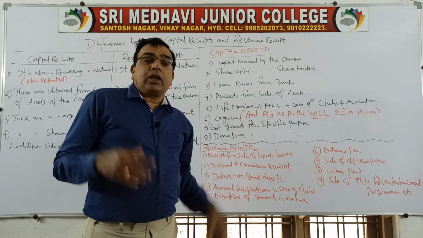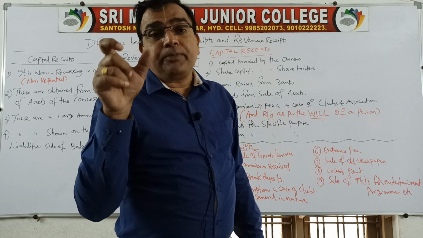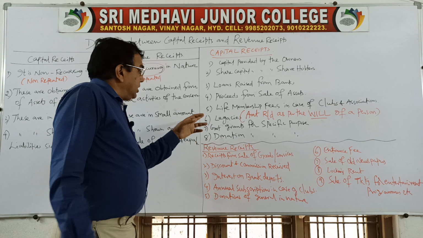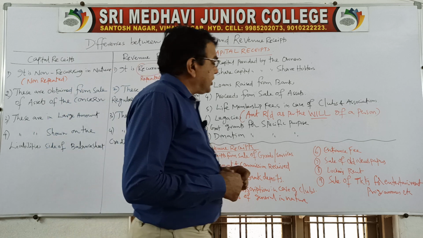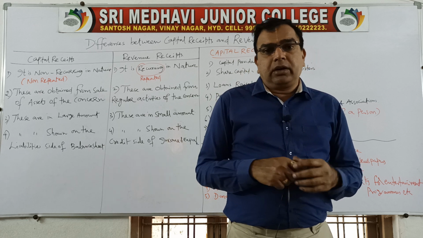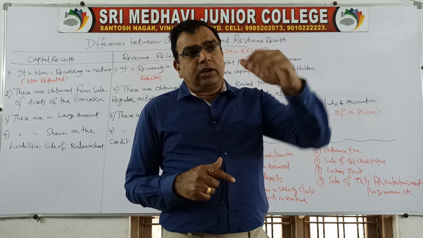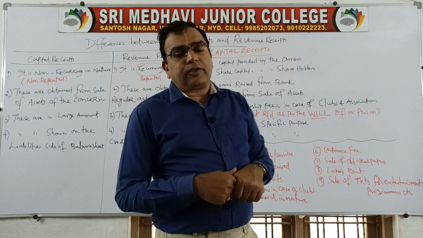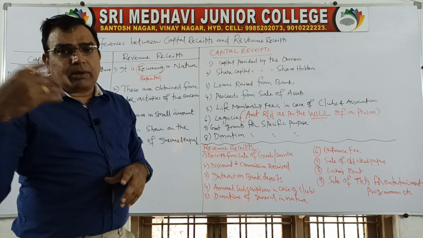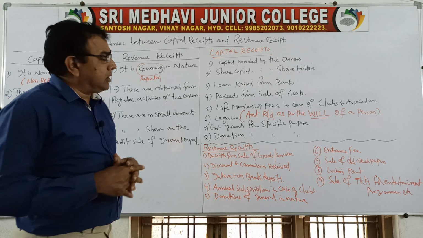So legacy is the amount received by a non-trading concern as per the will of a person. That also comes under capital receipt. Then come government grants for specific purpose. Many times the government will give some fund in order to develop these non-profit organizations, non-trading concerns, to promote social welfare or development of the society. Government gives some grant, some amount as a benefit. So such specific grants are also capital receipts.